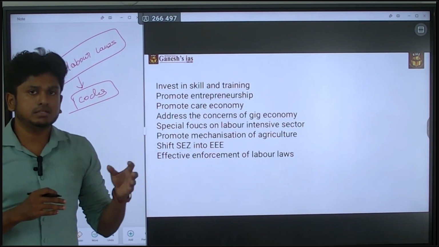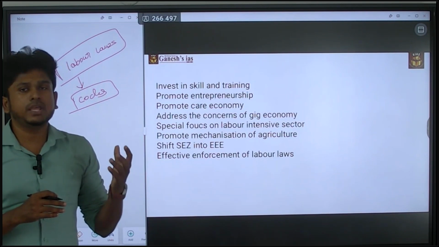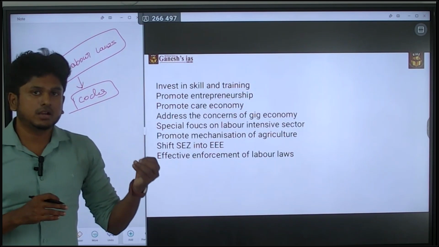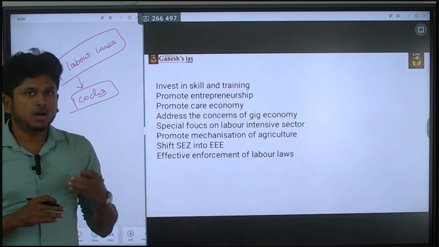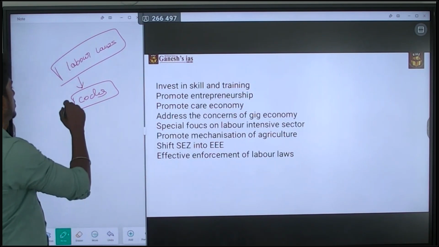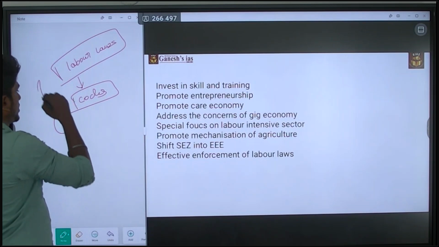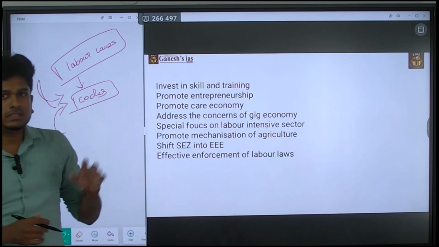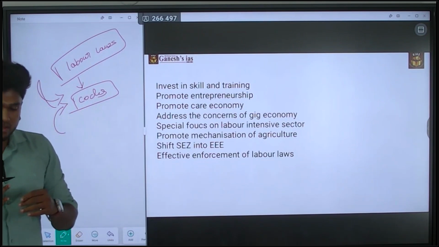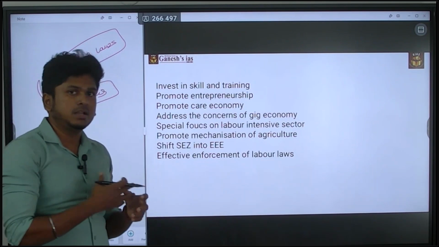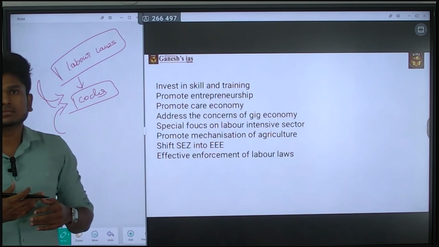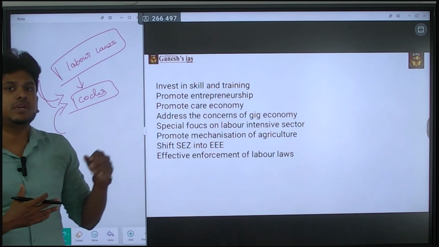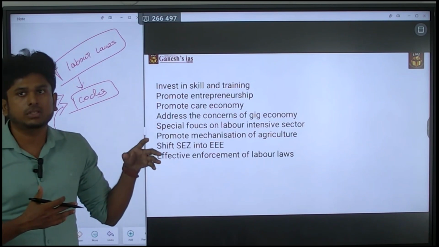Without addressing all this, we can't increase the labor productivity, and at the same time we can't address economic growth. So for that we have to re-examine these labor codes. So this is the way you have to answer it. These are certain answers, and this is not the only answer. You can go with your own answer. It's up to you, but you have to justify the statements. That is the more important thing.